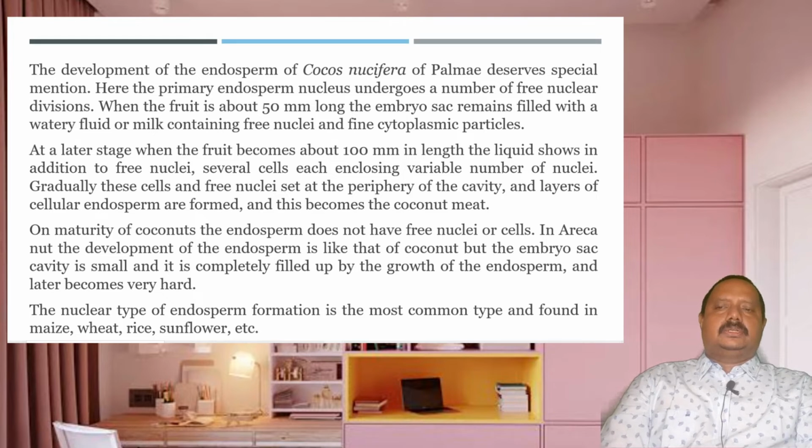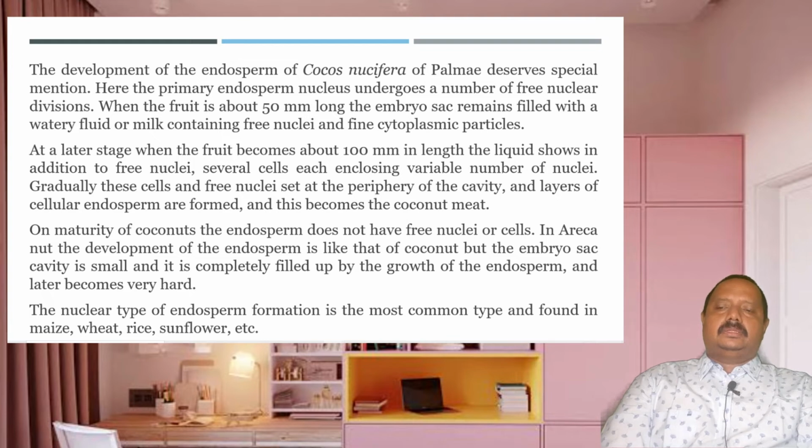But at a later stage, when the fruit becomes mature and reaches the size of 100 mm in length, the liquid shows, in addition to free nuclei, several cells, each enclosing a variable number of nuclei. Gradually, these cells and free nuclei settle at the periphery of the cavity and form the kernel. So the kernel of the coconut, or coconut water, is the endosperm. On maturity of the coconut, the endosperm does not have free nuclei or cells, but they deposit one above the other and form an oil-rich kernel.